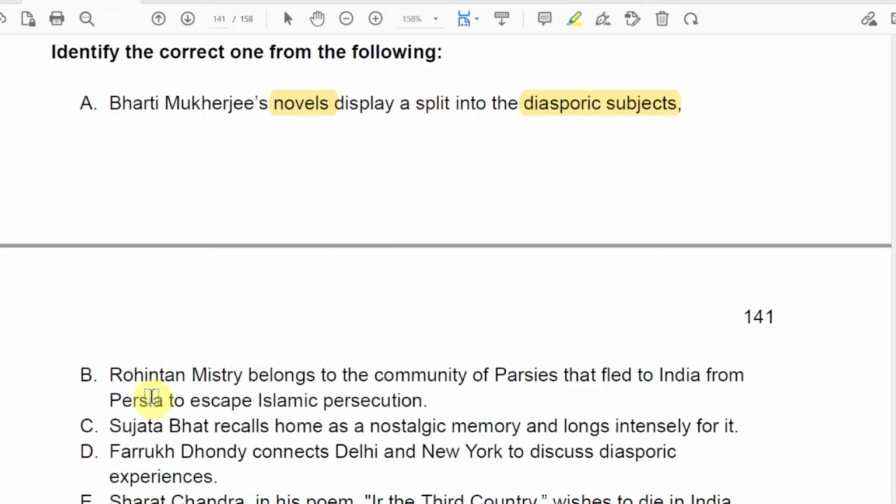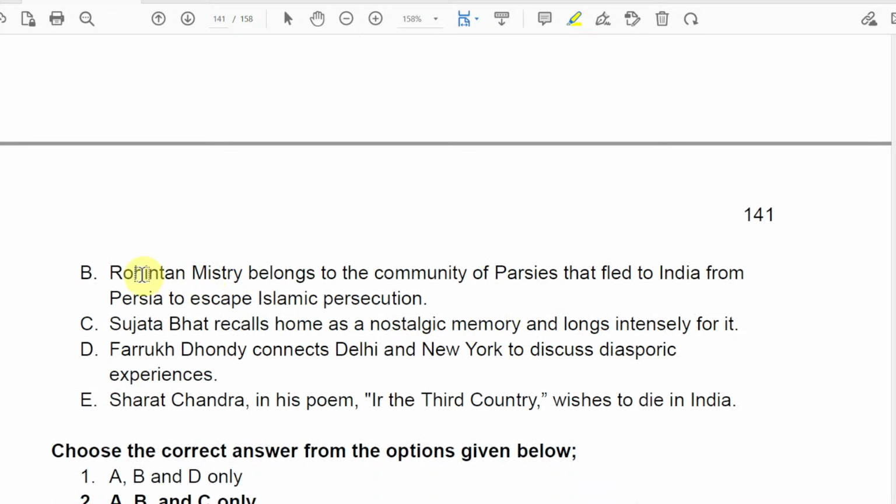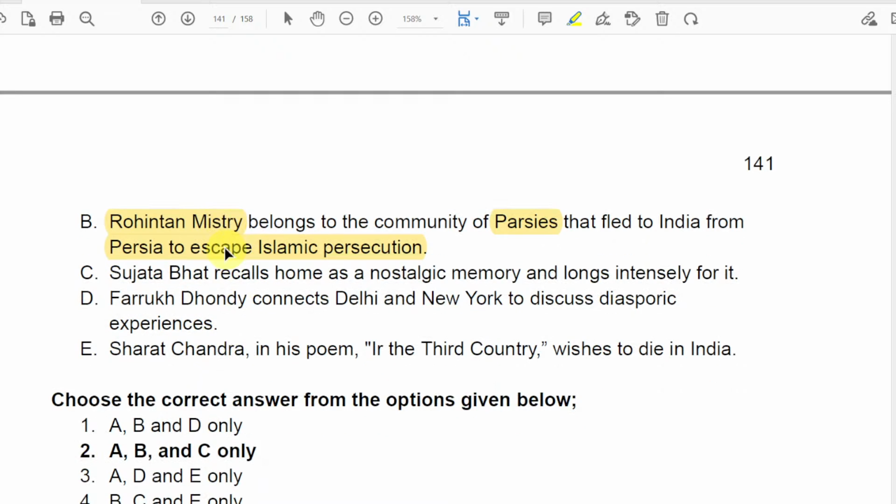And the second, Rohinton Mistry belongs to the community of Parsis. Through the name we can understand it is yes. Parsis that fled to India from Persia to escape Islamic persecution. Correct. So A and B, where are A and B? Only in two options, right?